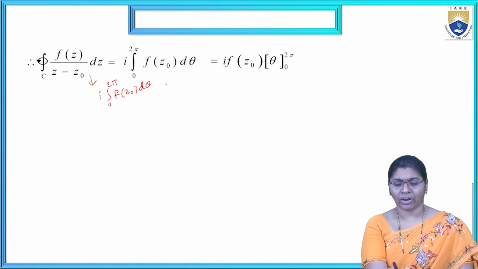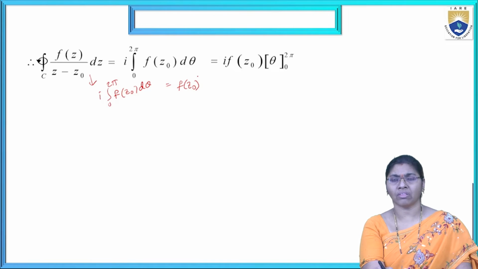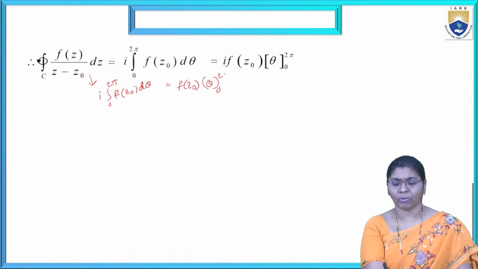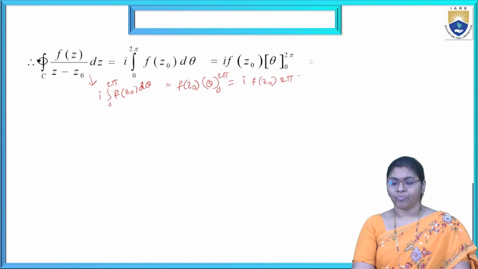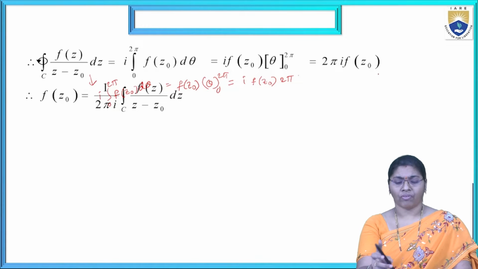Now that is written as f of z naught into the integral of d theta. The integral of d theta is nothing but theta, with limits 0 to 2 pi. Applying that, i into f of z naught into 2 pi. Totally, 2 pi i into f of z naught. That is the final condition.